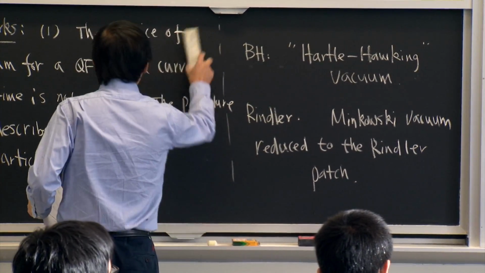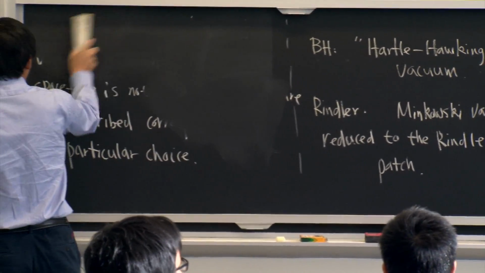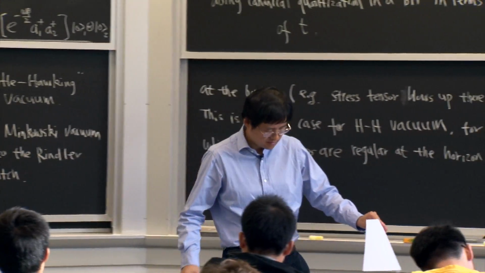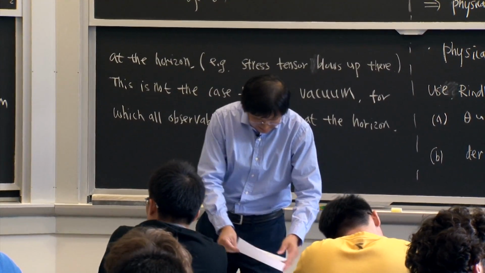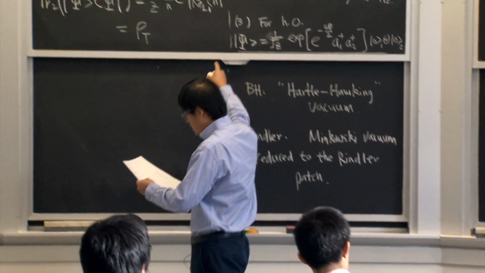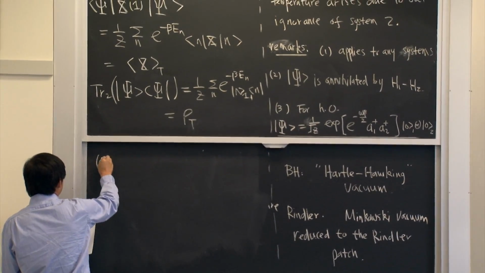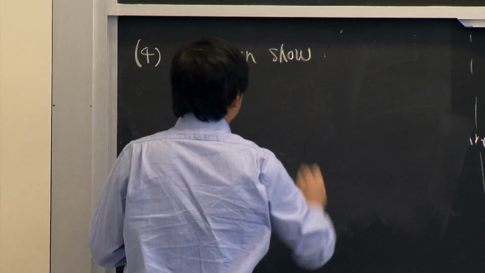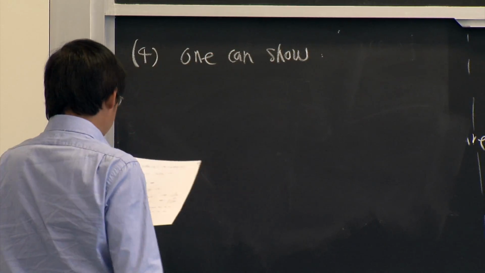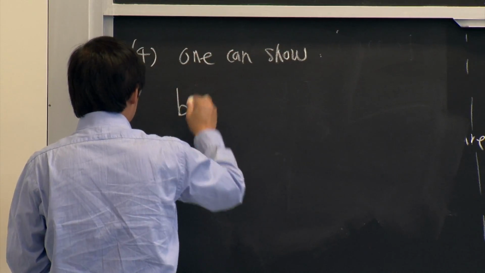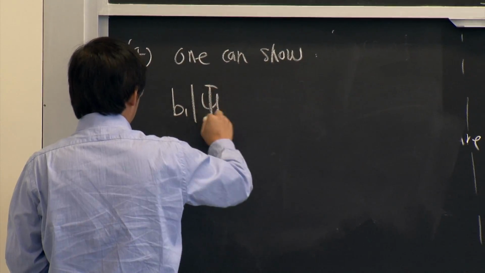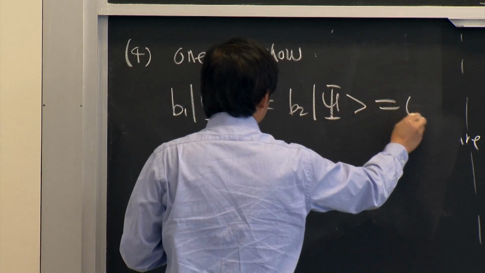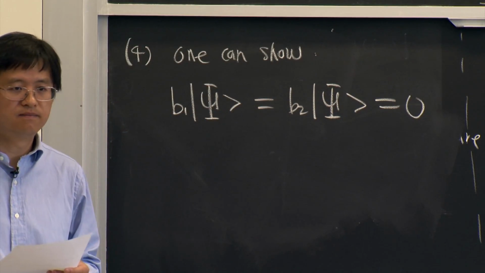So this form is useful for the following reason: based on this, one can show it's possible to construct two oscillators, which are called B1 and B2, which annihilate the psi.